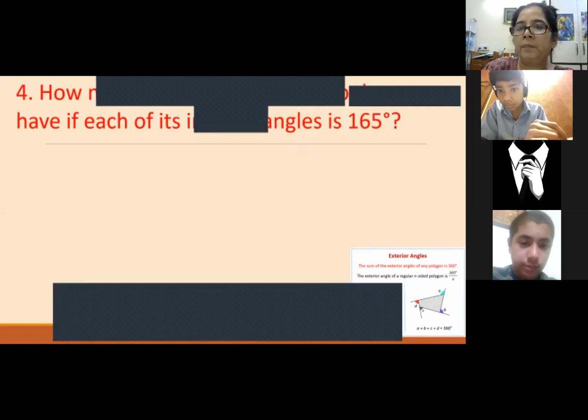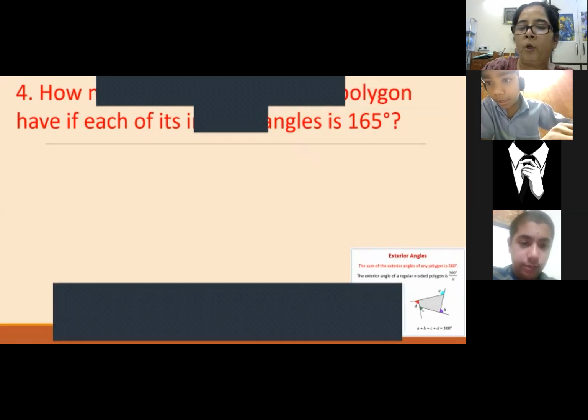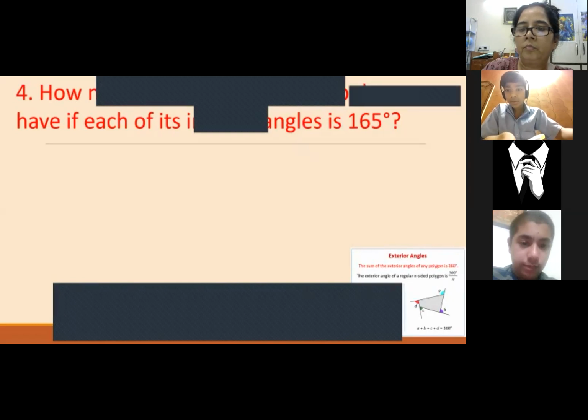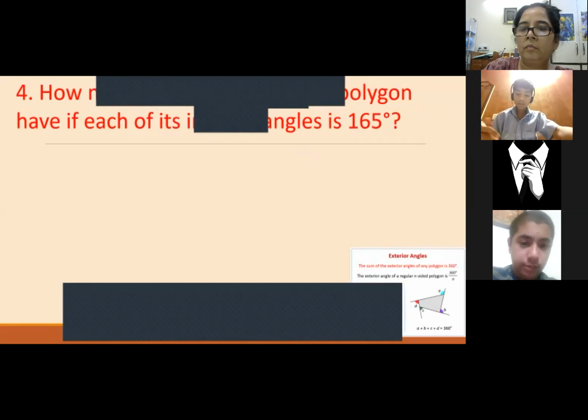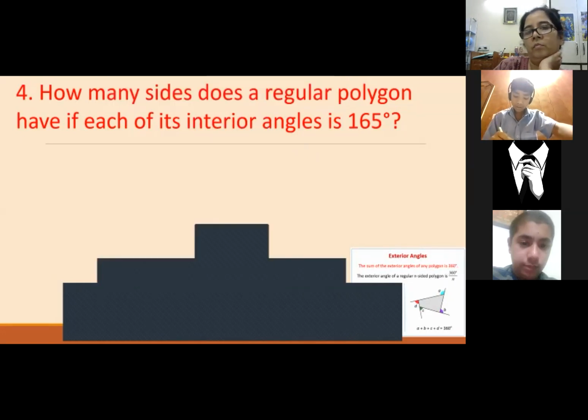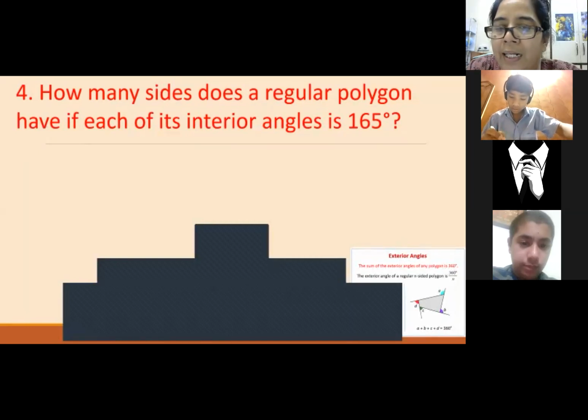Pranay, speak up. Ma'am, I wanted to give the answer. First, how should I proceed? Ma'am, the interior angle is 165 degrees, so the exterior angle is 180 degrees minus 165 degrees, which is equal to 15 degrees. Okay, he's saying we will find the exterior angle first, and this is what I was telling you.